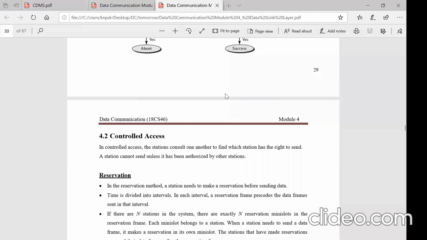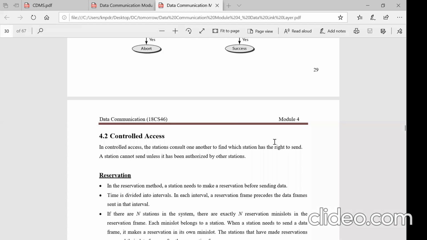Then we went for the other different methods adopted in multiple access. The second method is controlled access. In the previous one, the stations were independent and transmitted on their own. Anyone who gets hold of the channel used to send its frame. In controlled access, they try to incorporate a little bit of control which will be agreed upon among the independent stations. Each station consults the others and tries to find out who will get the authorization.